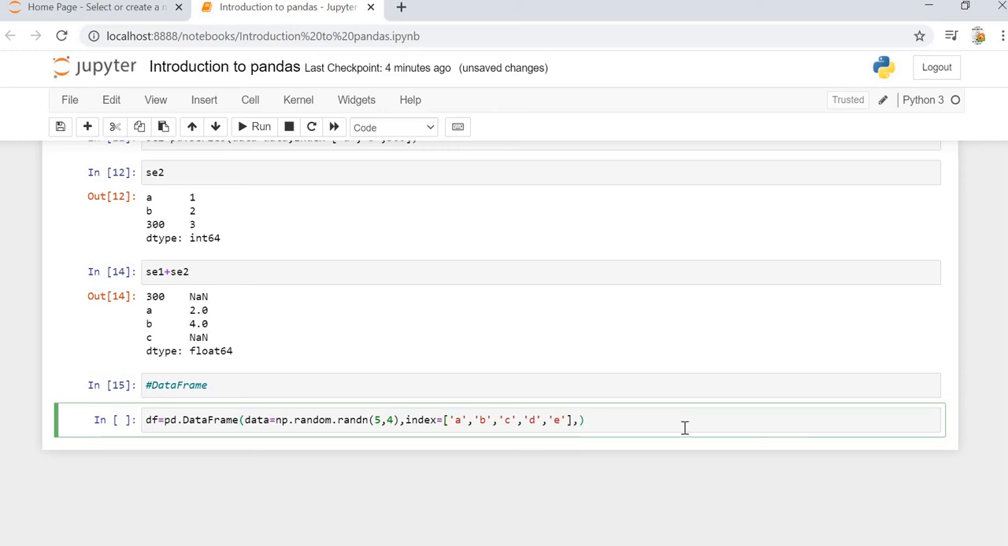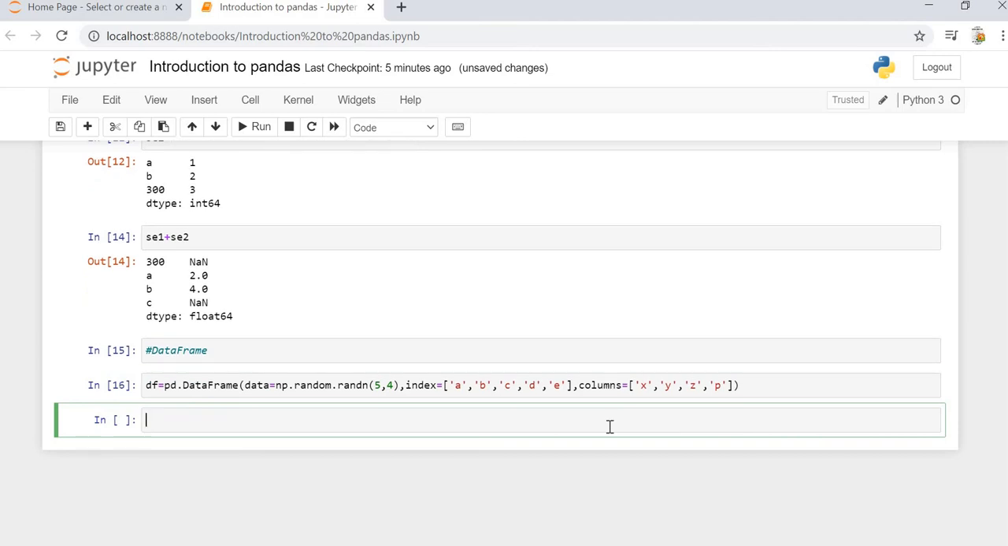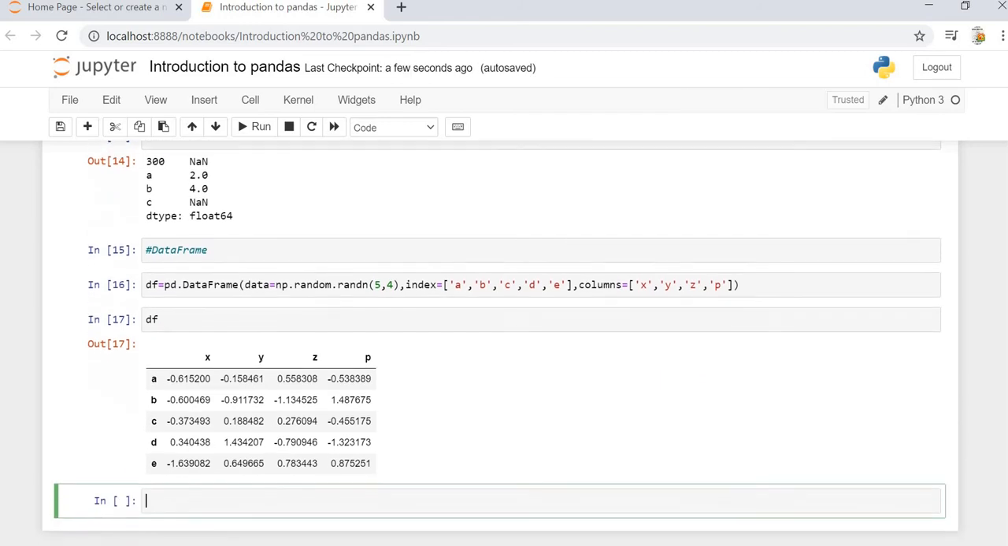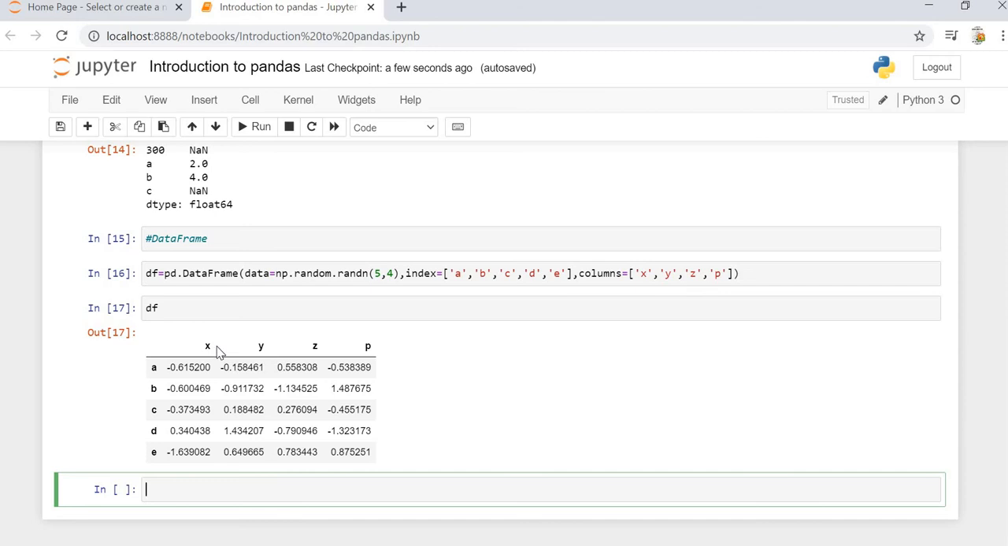Now for the columns, how many columns do we have? 4 columns. So we will specify the columns as X, Y, Z and P. Now this is done. We press shift enter and it creates the data frame for us. The data frame looks like this, just a tabular notation. We have the rows A, B, C, D, E and the columns X, Y, Z and P.